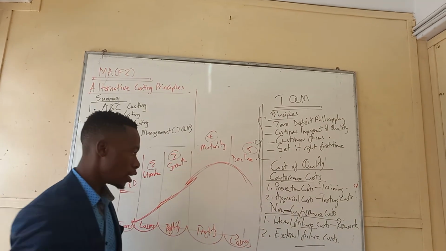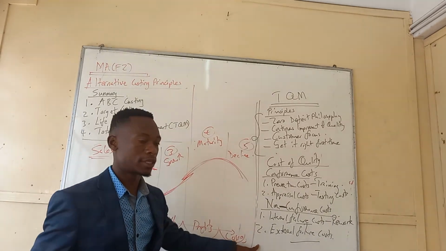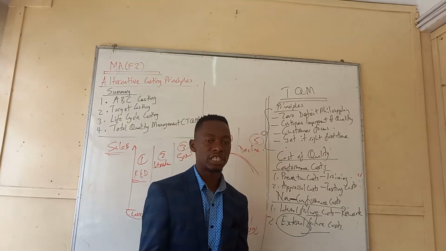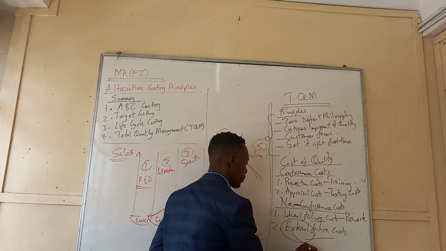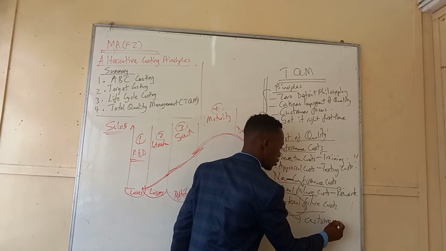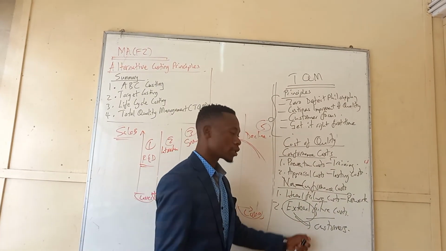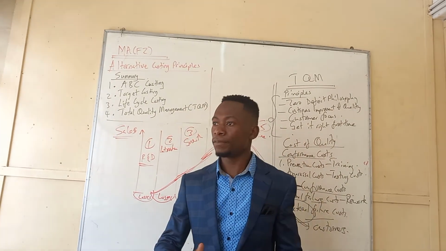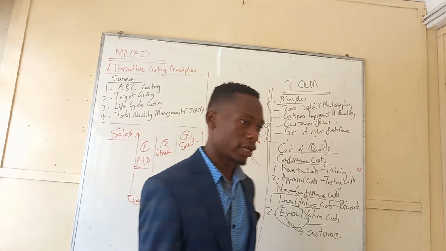Alright? But if it's external failure now, this is more serious. The word external means you have failed, and it has affected outsiders, the customers. So if you are given the word customers, it's an external failure cost. For example, imagine you go to a shop and you purchase a certain product that is expired, right?